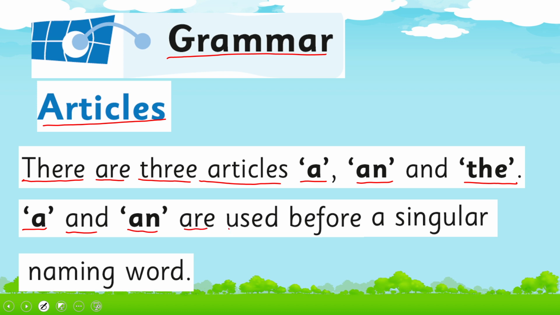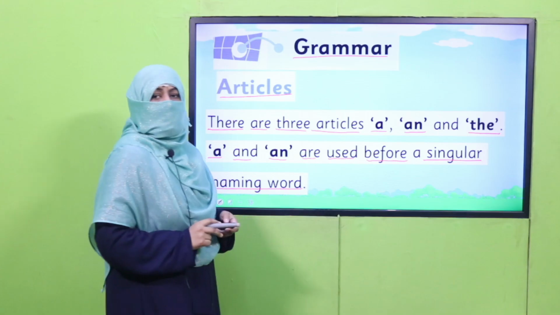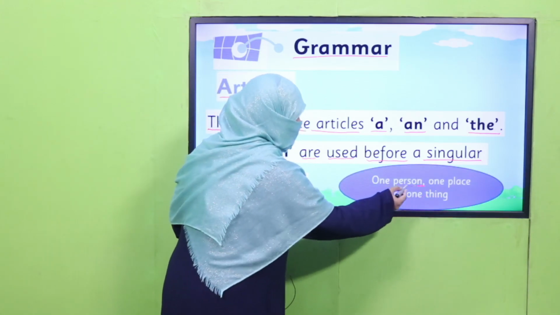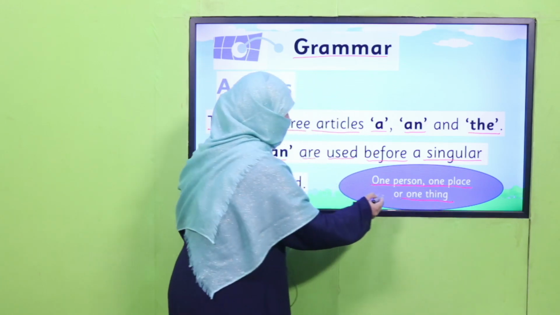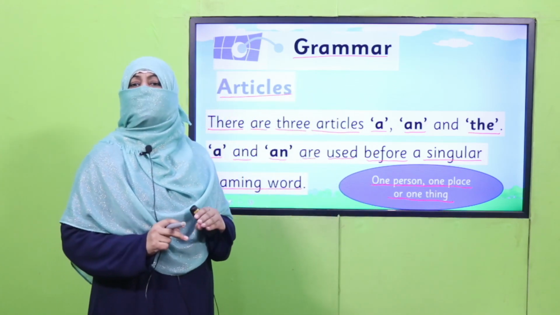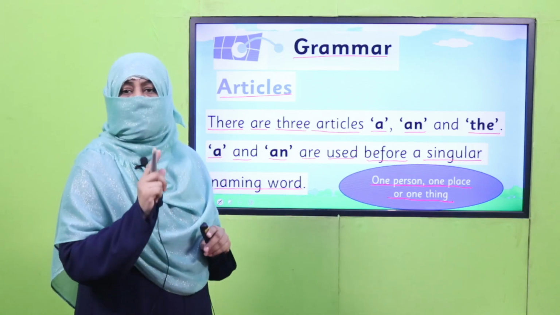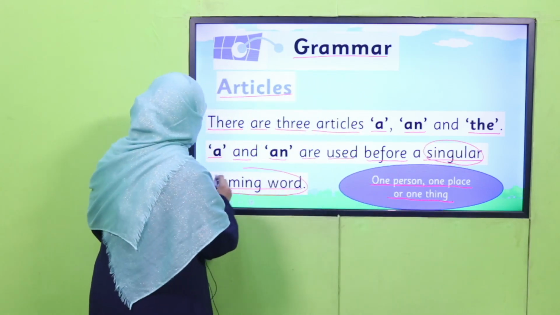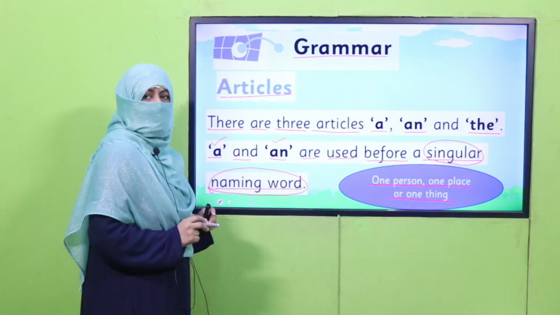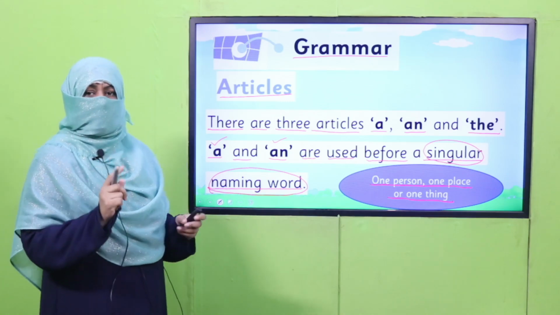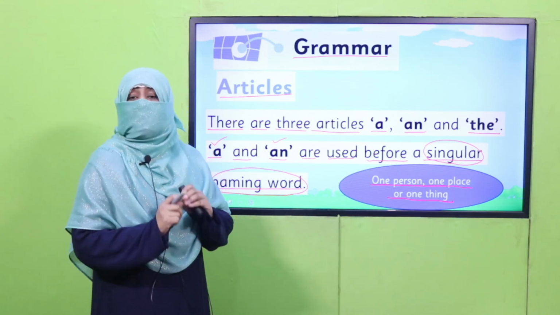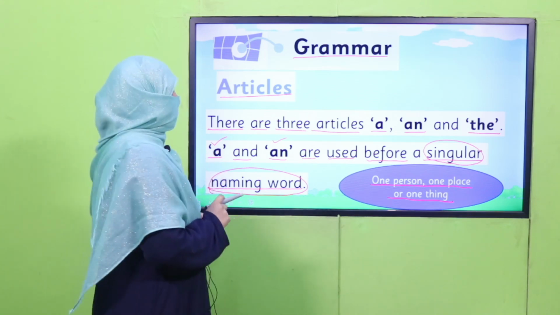A and an are used before a singular naming word. Remember, singular naming words are naming words which refer to one person, one place, or one thing. If we are going to name one person, one place, one thing, and we are using a singular naming word, we will use a or an. And where will we use a? Where the naming word starts with a consonant sound. And where will we use an? Where the naming word starts with a vowel sound.